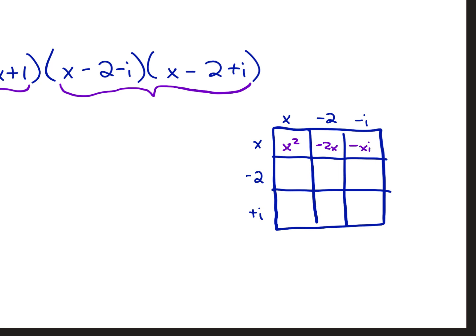You've got negative xi there. Minus 2x here. Plus 4 there. And minus 2i. xi minus 2i. Sorry, this one was plus 2i. And then minus i squared. And what is always supposed to happen, whether you use the box or you just do arcs and remember all 9 multiplications, the terms with i should always cancel out on this problem, okay?